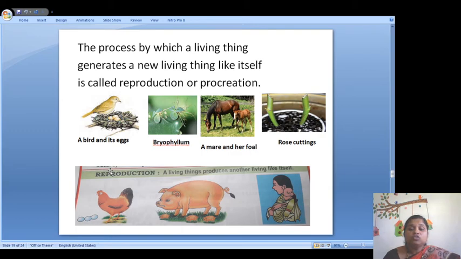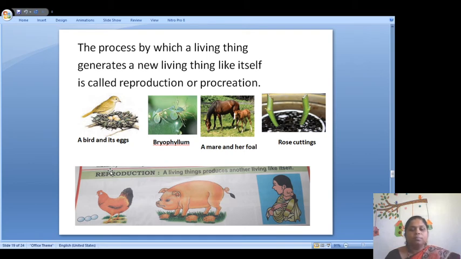We are able to give birth to another living thing like itself: a bird and its eggs, bryophyllum, a mare and her foal, a rose cutting. Means what? The bird can give birth to the young one. The bryophyllum, we can plant its leaf and grow a new plant from the leaf. The hen can give birth to its eggs.